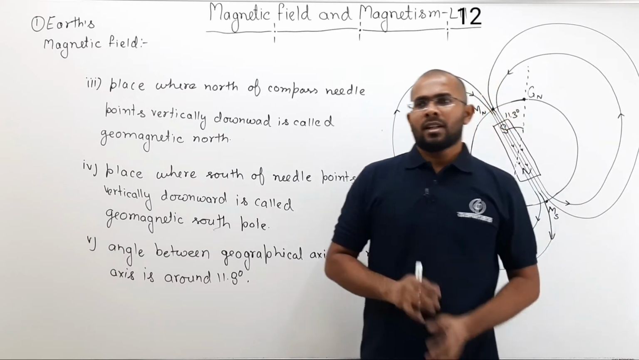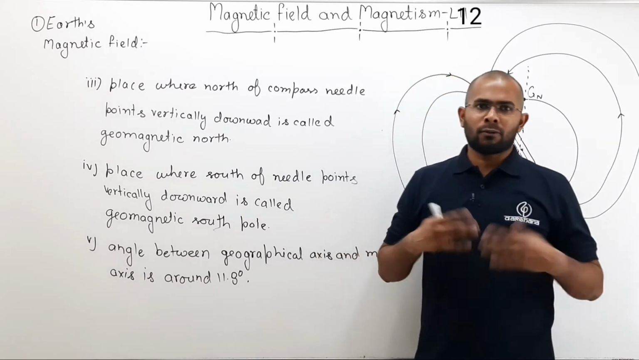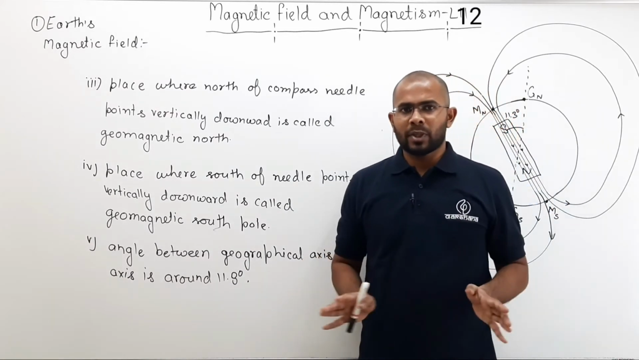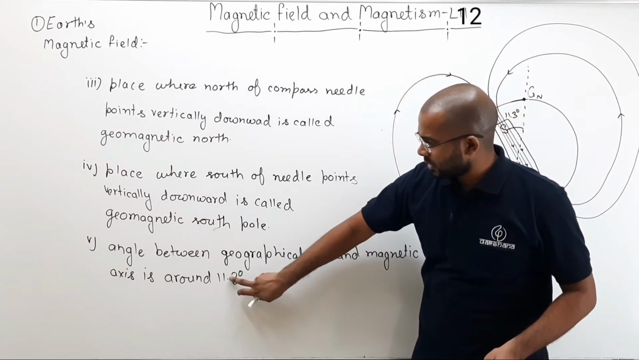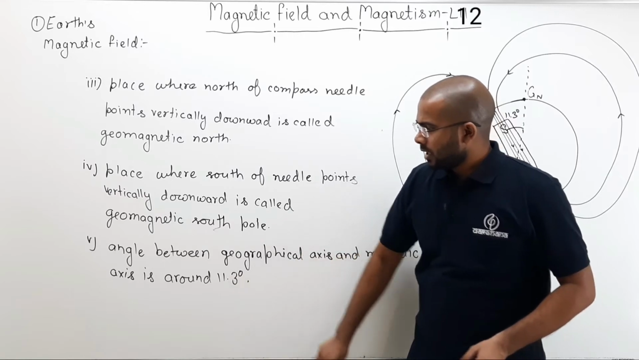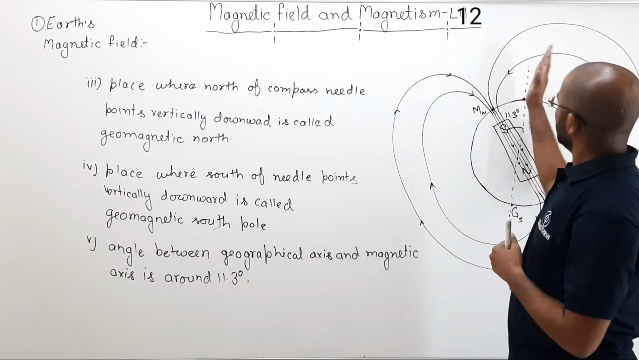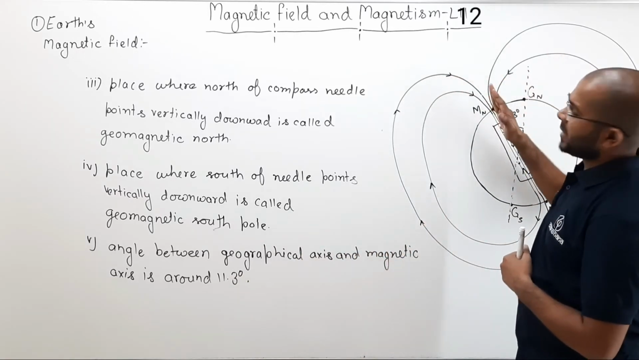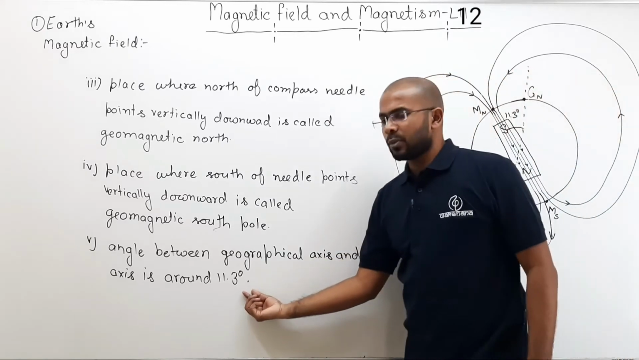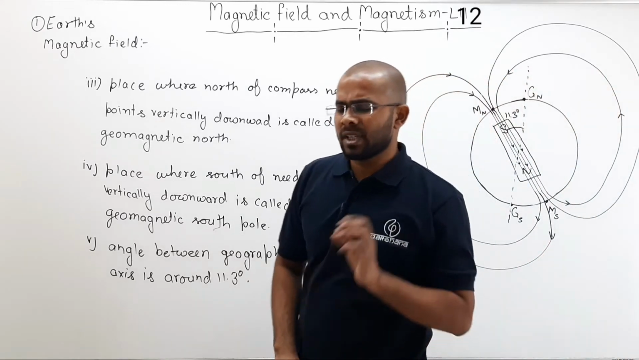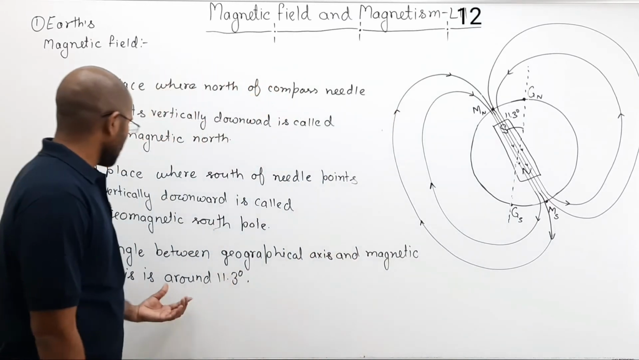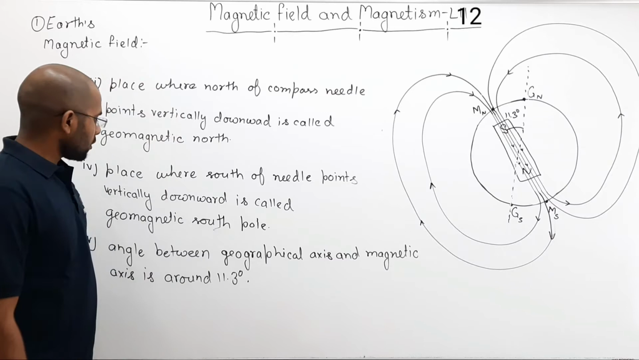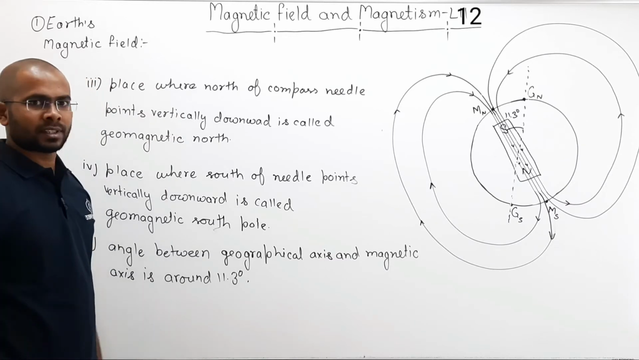But for a short period of time, short period meaning 1 year, 2 years, 3 years, or 1 hour, 2 hours, for that period of time this 11.3 degrees is considered to be constant. So the angle between the geographical axis and magnetic axis is 11.3 degrees. There might be slight variation in the data in different books, no problem. That much you can take. Pause the video, note it down, then we will discuss further.